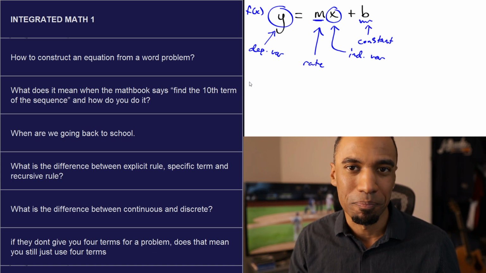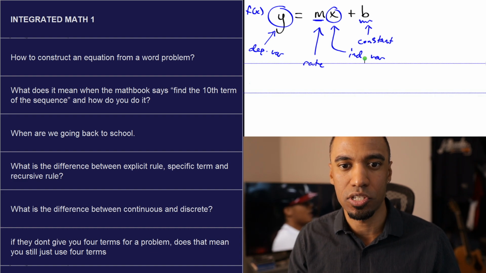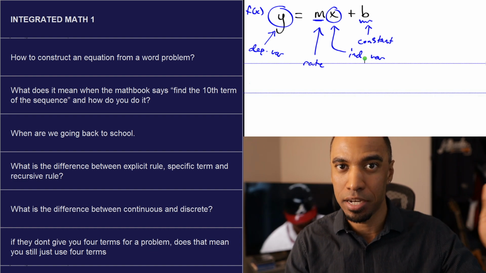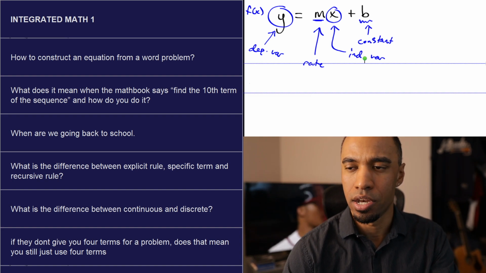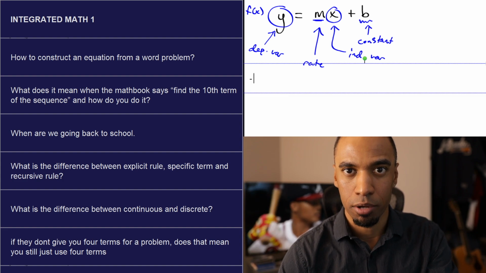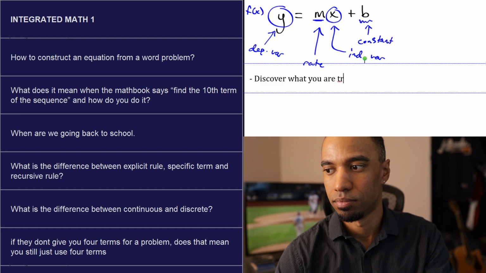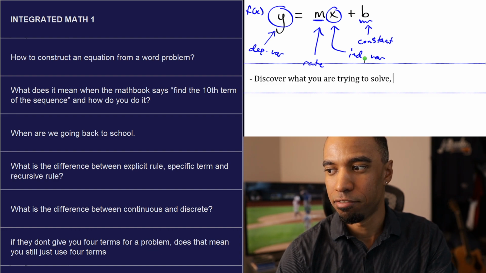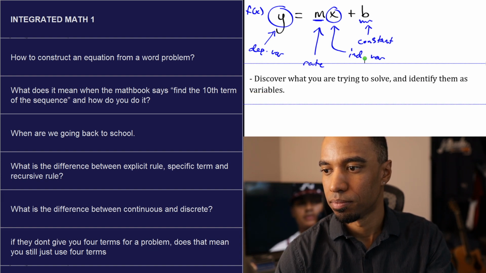First of all, you read the problem. You read the problem, and the problem generally asks a question. Even if it's not in question form, they might say, find the blah, blah, blah. There's a question of what is unknown. And within that question, those unknowns are your variables. So you have to discover what you are trying to solve and identify them as your variables.